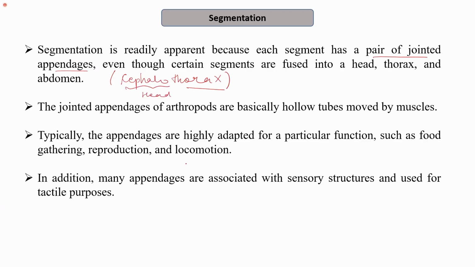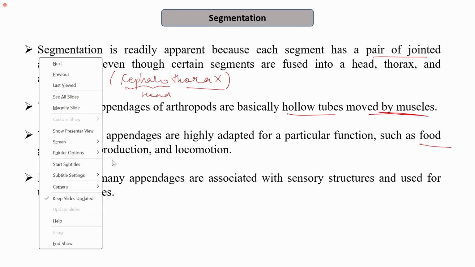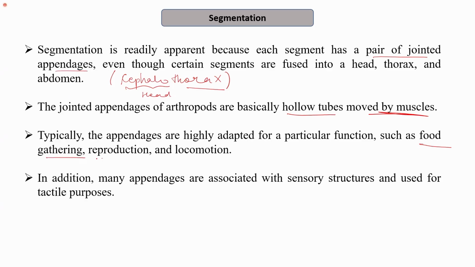The jointed appendages of arthropods are basically hollow tubes which are moved by the muscles. We also see how the flexor muscles and extensor muscles are present in the joints and help in the movement, defining the direction of movement. Typically, the appendages are highly adapted for a particular function. For example, food gathering. Certain appendages, like graspers, help in reproduction, or they have legs that help in locomotion.